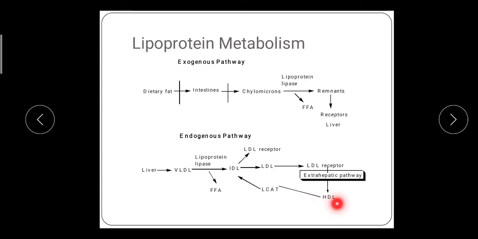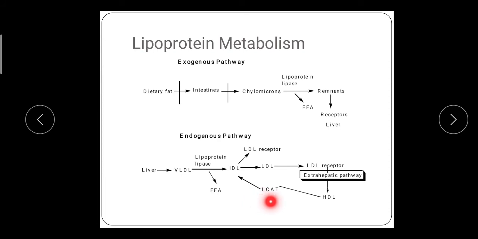The free cholesterol present in the plasma gets adsorbed onto this HDL and is converted into cholesterol esters, and this conversion is catalyzed by LCAT.